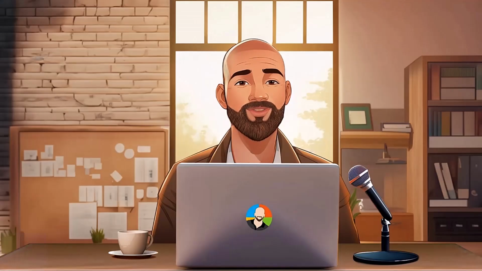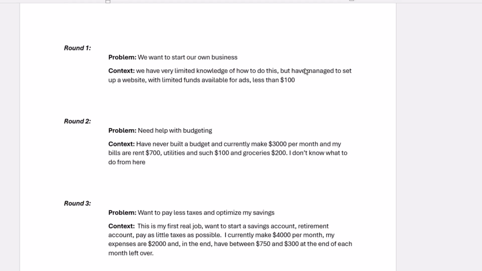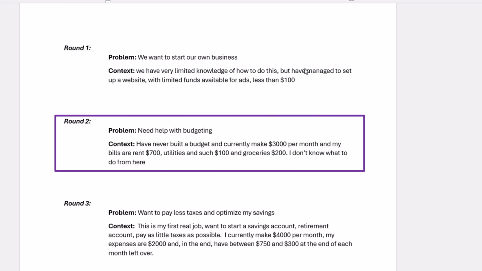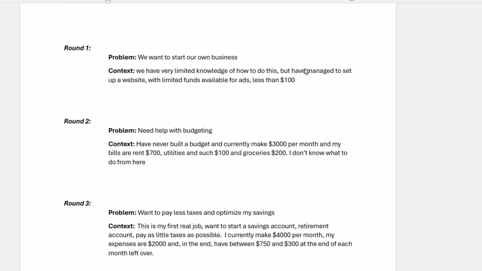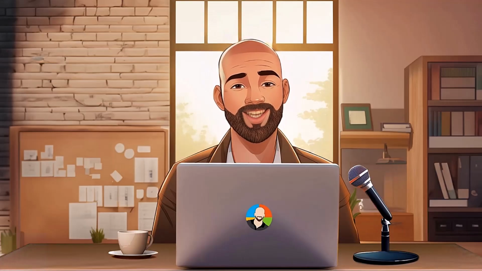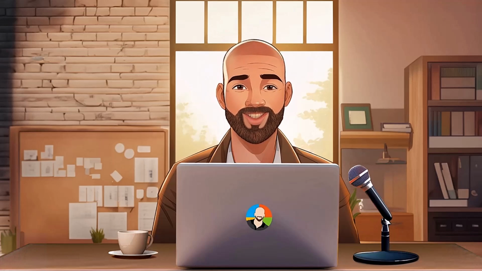Okay, time for the moment of truth. Let's put both models to the test and go 3 rounds using these different scenarios. For the first round, we want to start our own business and have to deal with these limitations. For the second round, we need help with our budget and have no idea where to start. And for the third round, we want to see if we can reduce our taxes and optimize our savings given these restrictions.